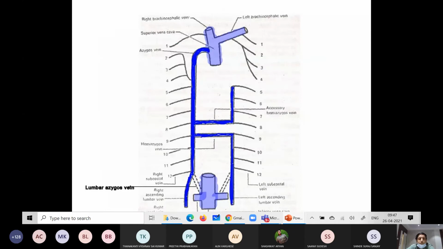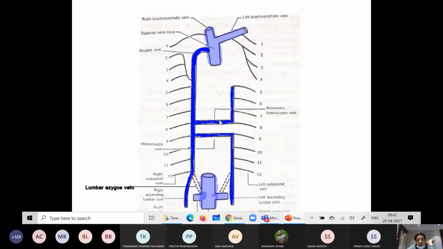This is a diagram. You can assess here the azygos vein. It gives an arch, crosses from right to left, and communicates with the major vessel, mainly the superior vena cava.